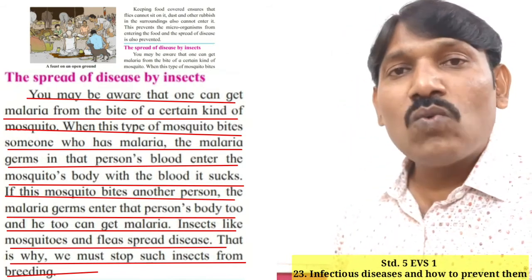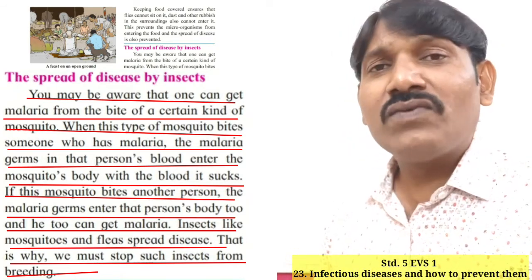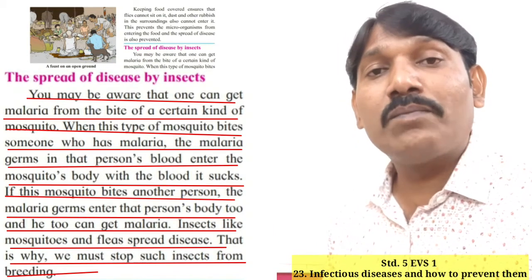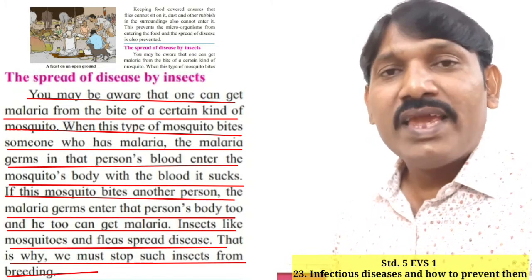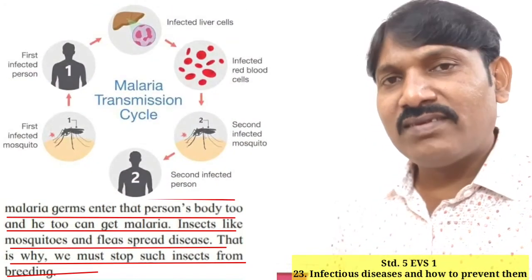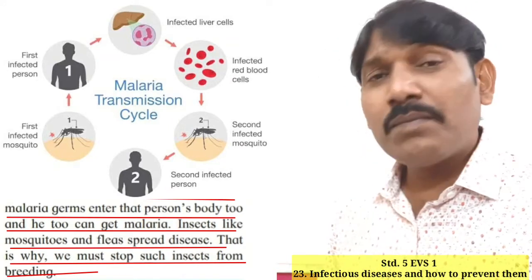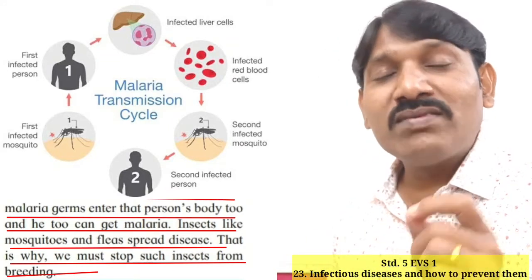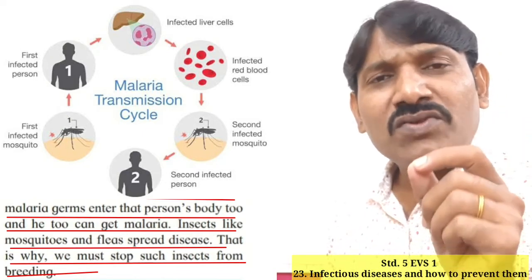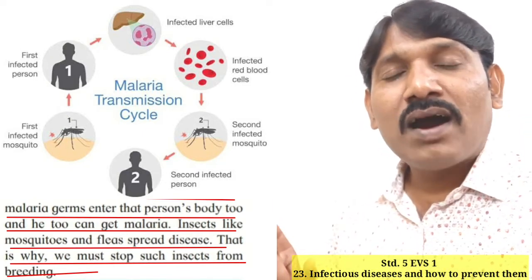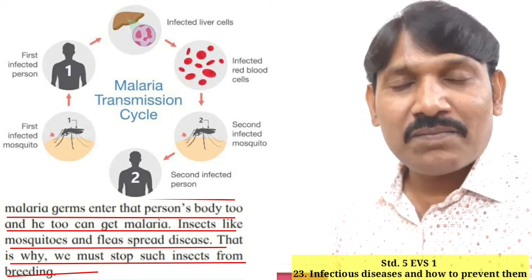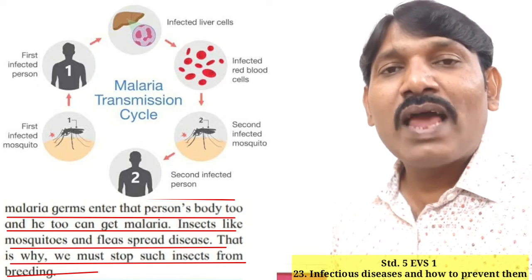Yes, student. Now what are we studying? The spread of disease by insects. Student, we are aware of the bite of a mosquito. If the mosquito bites us, what will happen, student? Yes, definitely we will suffer from malaria. Why will we suffer from malaria? Because if the mosquito earlier bites a person who has the disease malaria, then automatically what will happen?